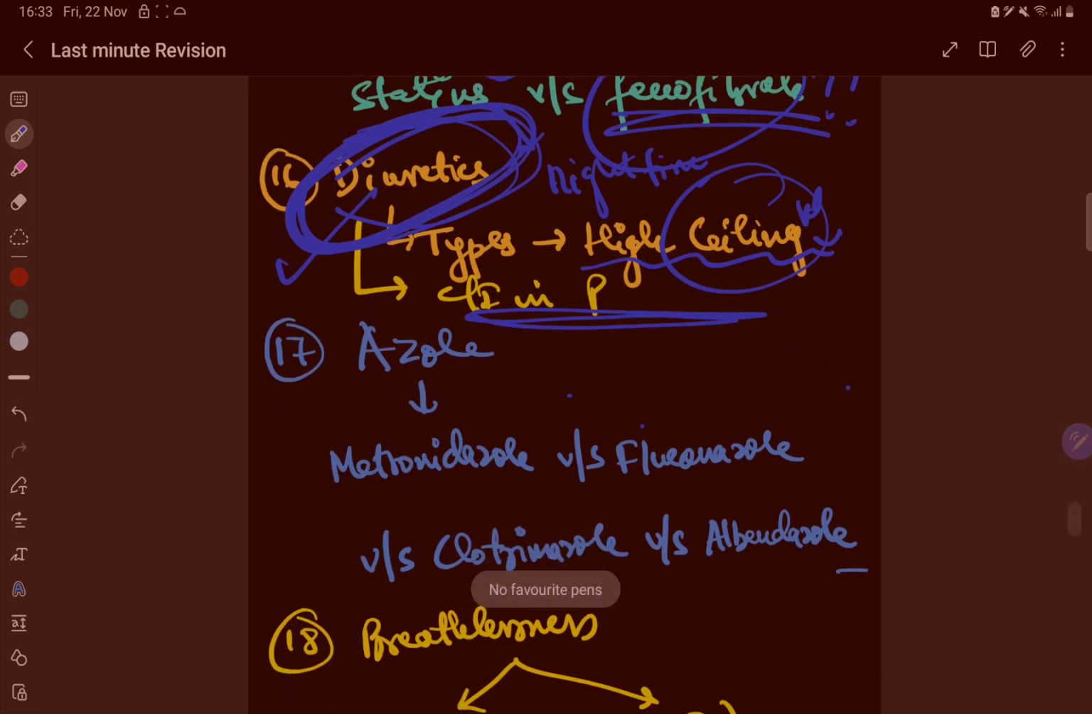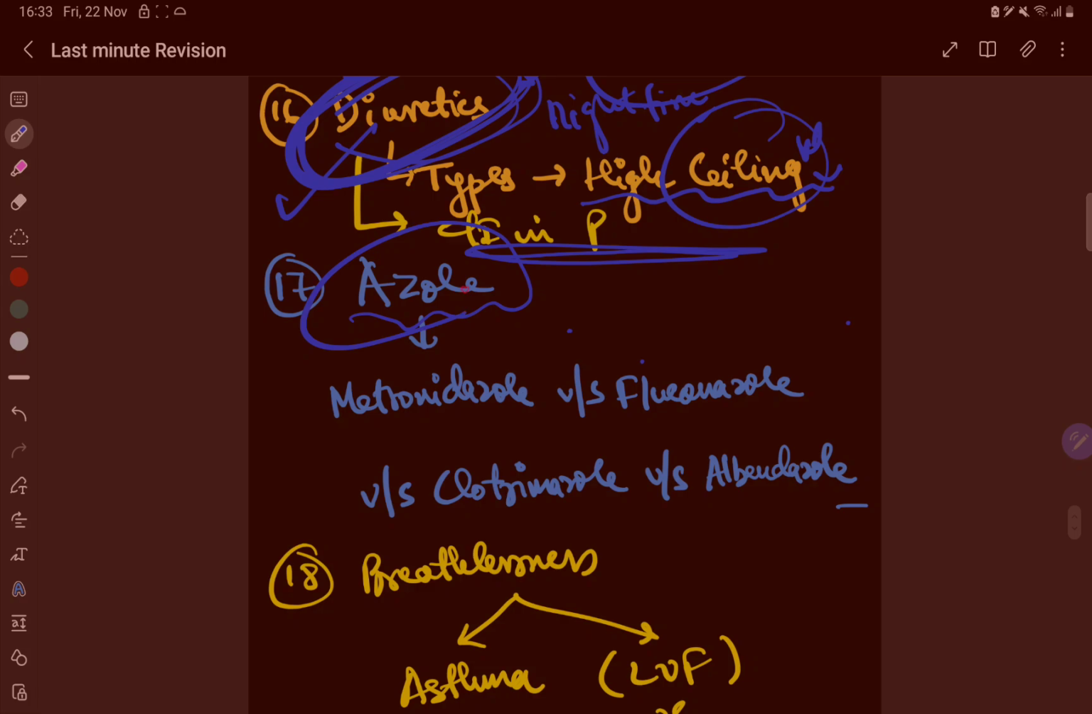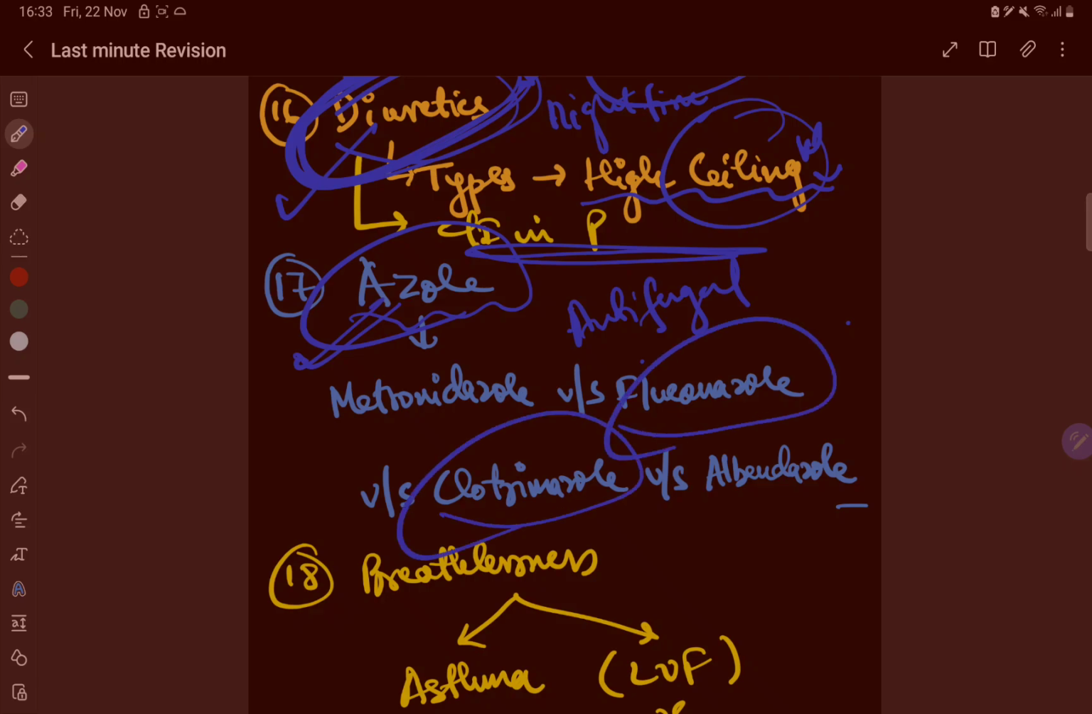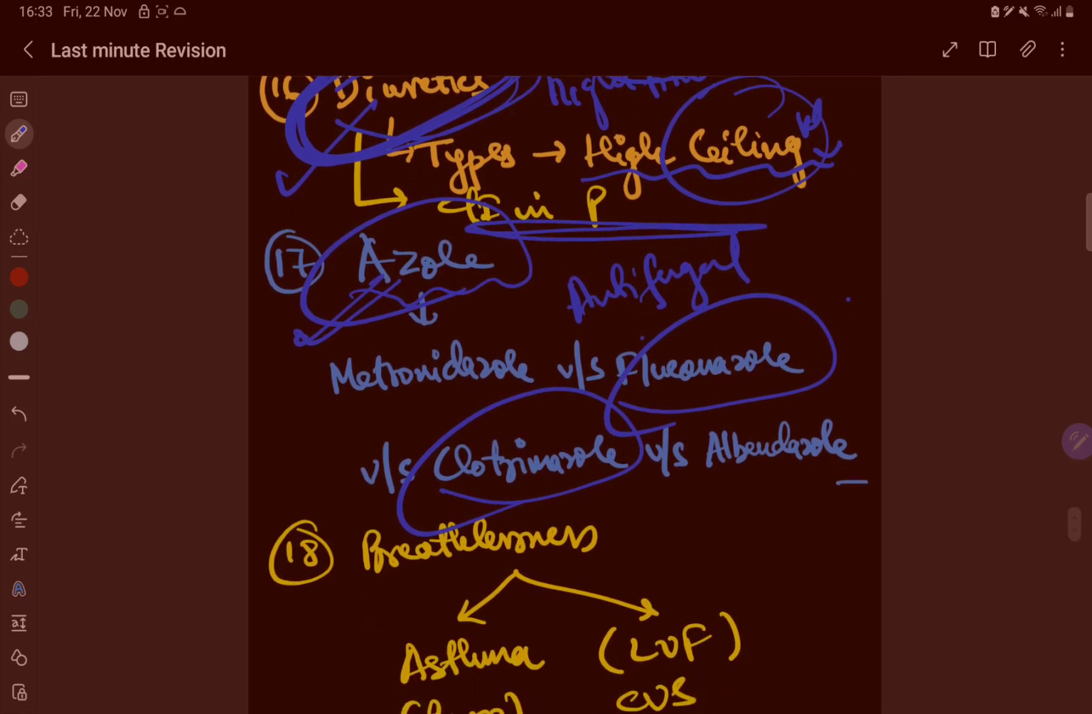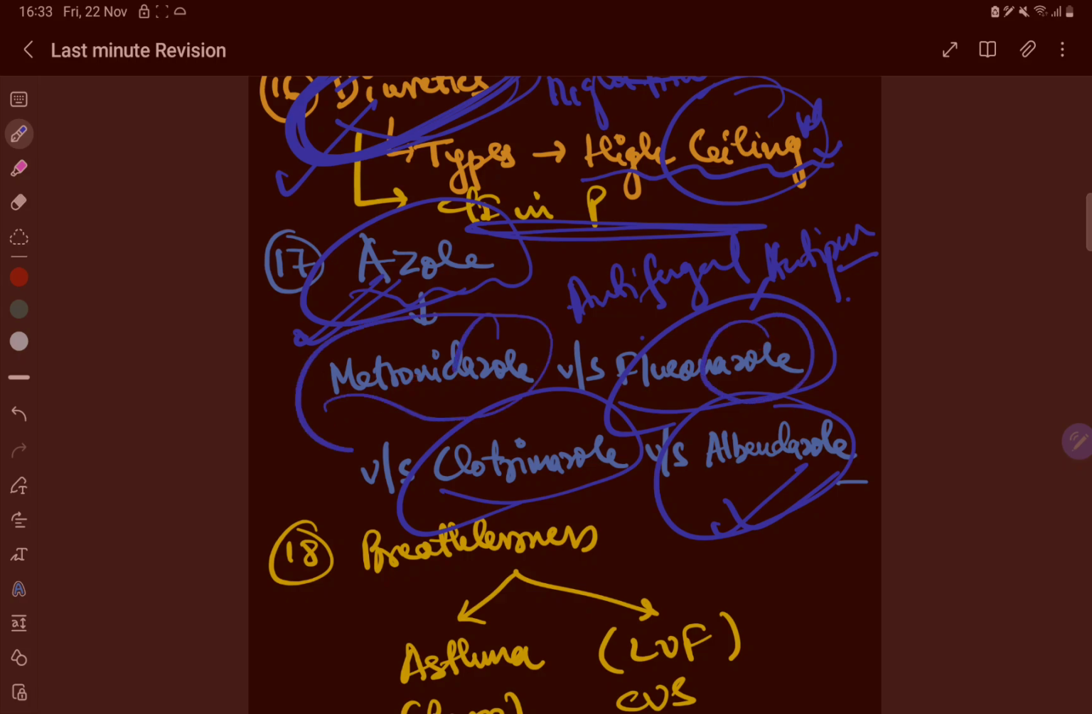Okay, now again in the azole category, all the azoles, there are antifungals, fluconazole, clotrimazole, right? There are again antiparasitics, okay, so albendazole. So everything ends with zole, but they are different classes of drugs, so you should know all the drugs.